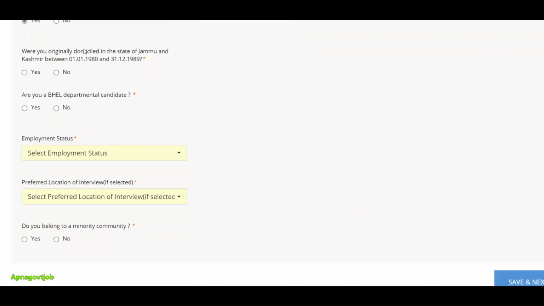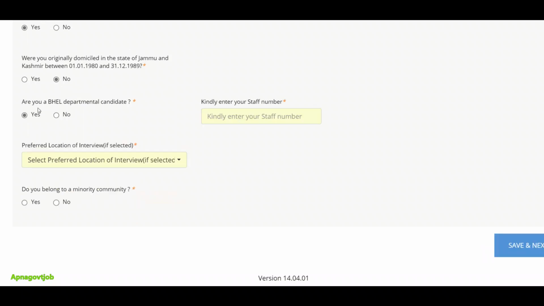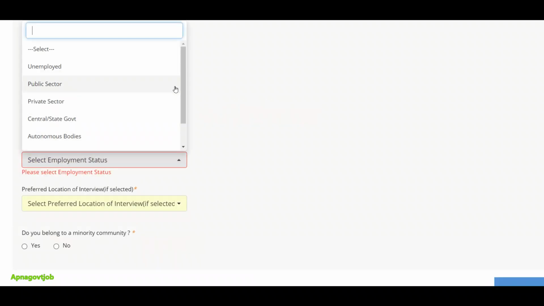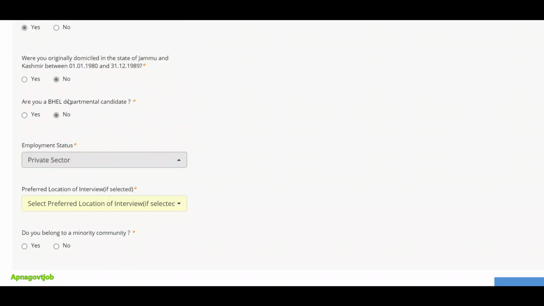Next, Jammu Kashmir domicile. If yes, then click on the yes button. Otherwise no. Okay. Are you a BEL department candidate? So if you are already working in BEL, then select the yes button. You need to enter your staff number, and otherwise no. Then employment status. So if you are unemployed, then select unemployed. If you are in public sector, select public sector. Private. Okay, like this you can select.